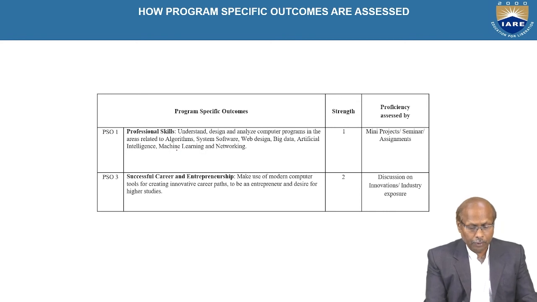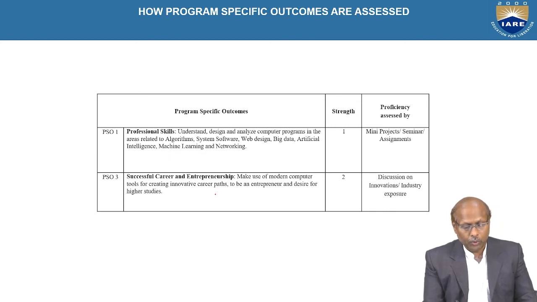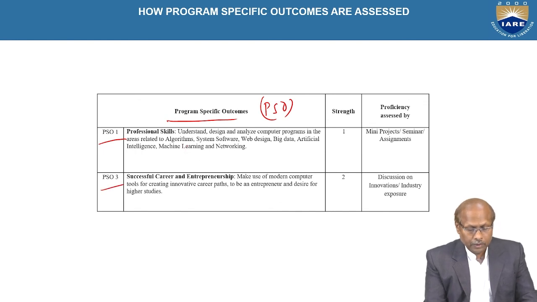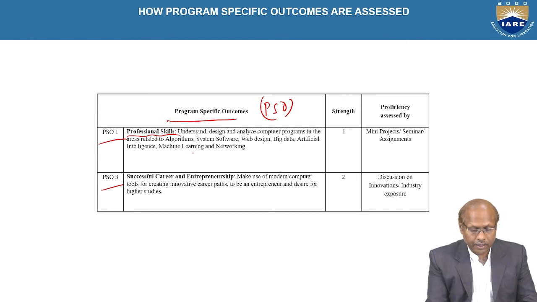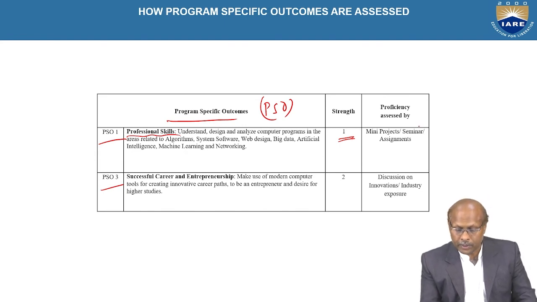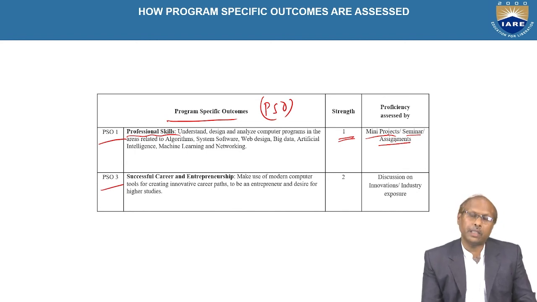Similarly, the professional skills, the program specific outcomes, PSO. There are two PSOs, PSO1, PSO3. Understand the professional skills. Understand, design, analyze, and compute programs in the areas related to algorithms, system software, web design, big data, artificial intelligence, and machine learning networks. And whose strength is only one. And its proficiency can be assessed by mini project or seminar or assignment. So for everything there is an assessment mechanism. So you can assess this with the help of the seminar or assignments or mini projects.